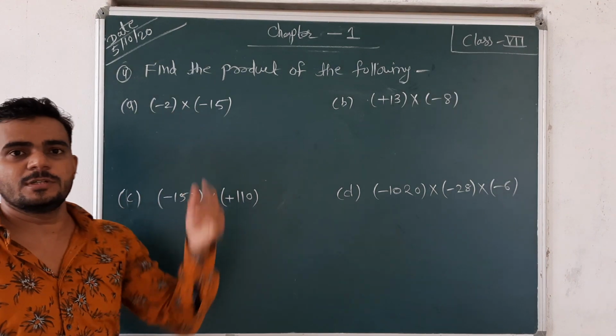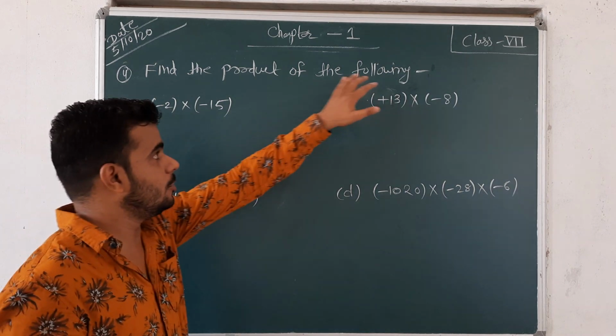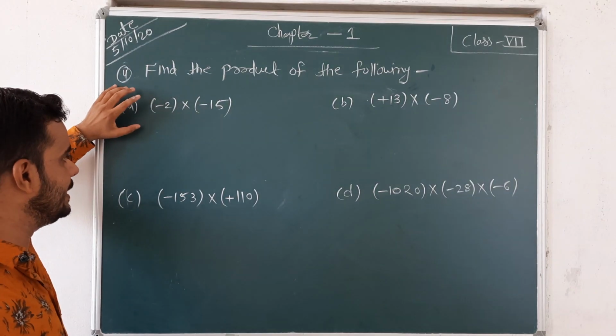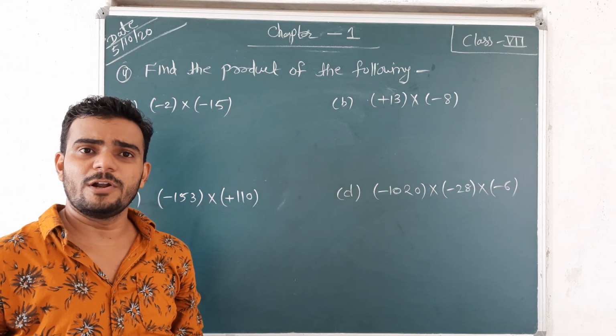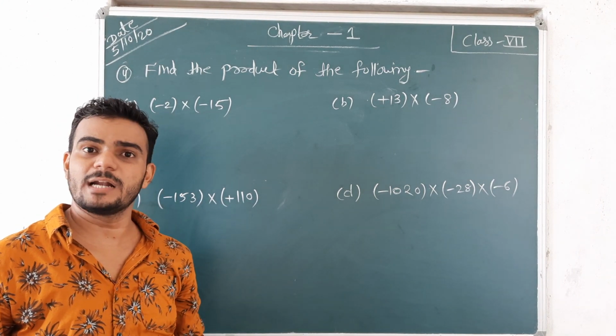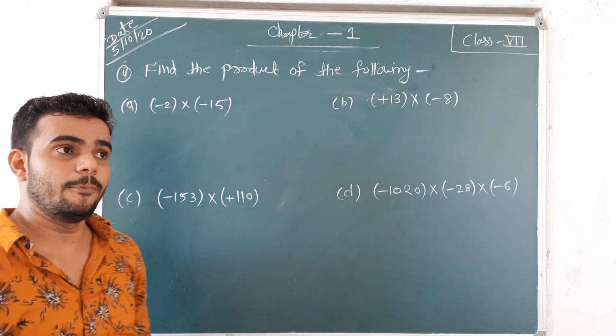So in the fourth question, just see the fourth question. Find the product of the following. It means you are given the numbers, and you have to find the product of the following. You do this from the lower classes, you have to multiply. Just do the multiplication, but take care about the symbols of the given numbers.